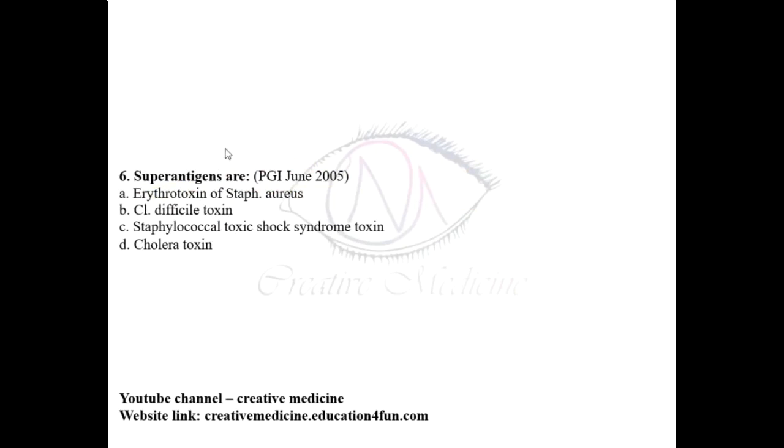If you see superantigens, they are toxic shock syndrome toxin of Staphylococcus. Staphylococcal toxic shock syndrome toxin is the superantigen. Even erythrotoxin is a superantigen, but it is not produced by Staphylococcus, it is produced by Streptococcus.